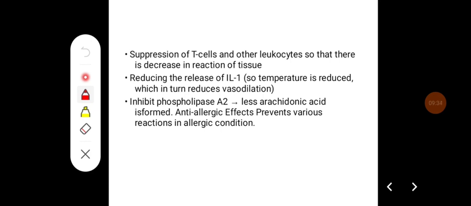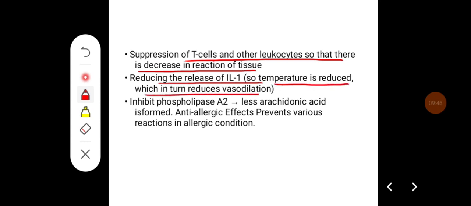They suppress the activity of T cells and other leukocytes so that there is a decrease in the reaction of the tissue. They also reduce the release of interleukin 1, so the temperature is reduced, which in turn reduces the vasodilatation. They also inhibit phospholipase A2, because of which less arachidonic acid is formed, and they are also anti-allergic, which prevents various reactions in allergic conditions.